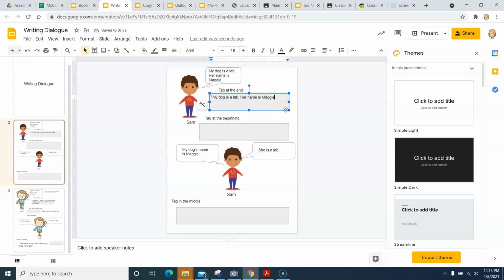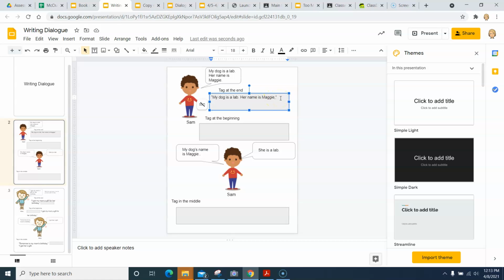And so since Sam is saying, "My dog is a lab, period, her name is Maggie," because this is the end of the quote, or what he is saying, his dialogue, we're going to put a comma here. Now, I'm not expecting you to remember all of these steps, but I'm going to go through them so you understand why they're there. And we have a comma here because this is the end of what he's saying, and we want to put our tag here. So we want to include the quotation mark at the end because that says this is everything that Sam has said from this quotation mark to this quotation mark.